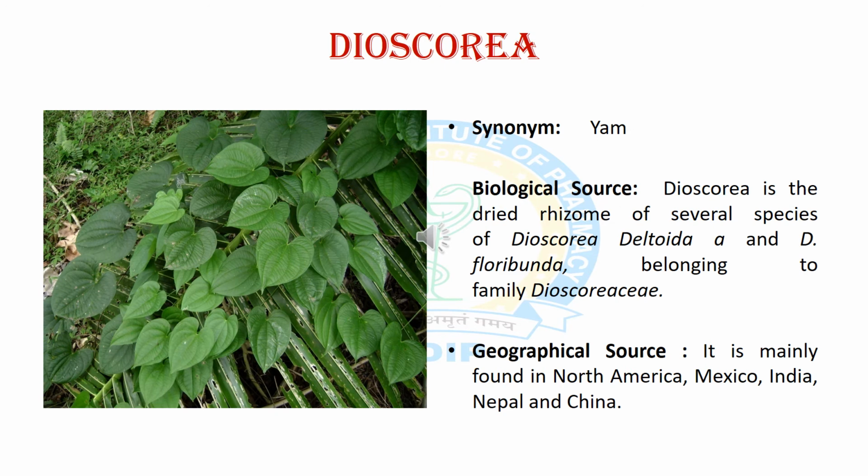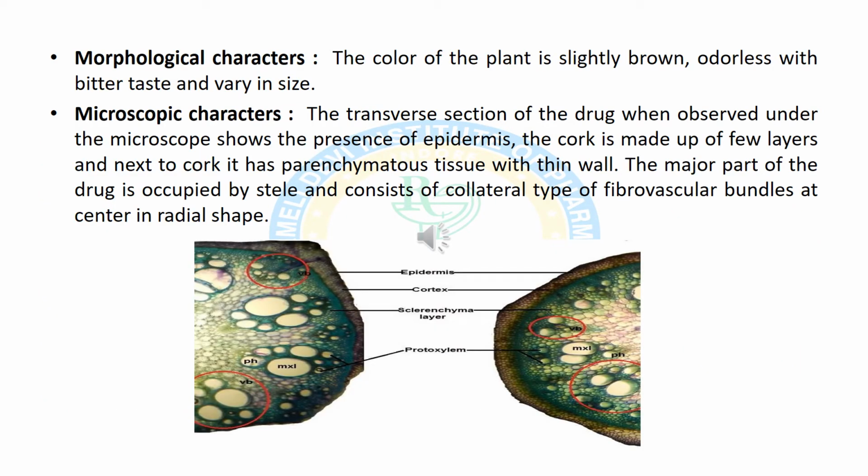Now we will discuss the second crude drug, which contains steroidal glycosides, and it is Dioscorea. The synonym is Yam, and the biological source is the dried rhizome of Dioscorea deltoidea and floribunda. It belongs to the Dioscoreaceae family, and the geographical sources are North America, Mexico, India, Nepal and China.